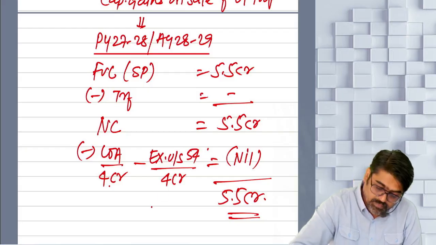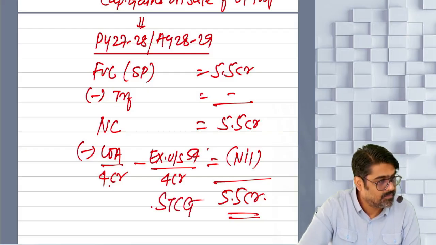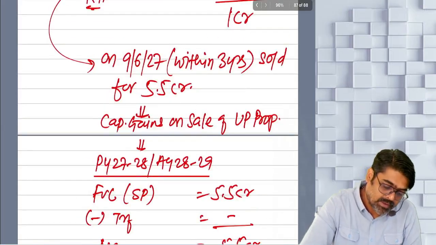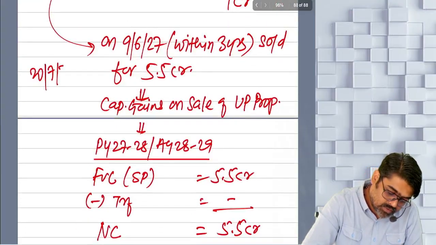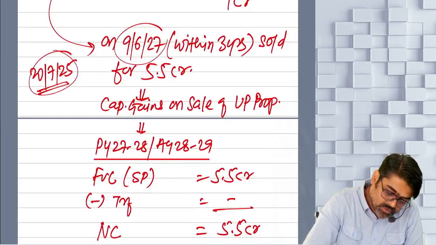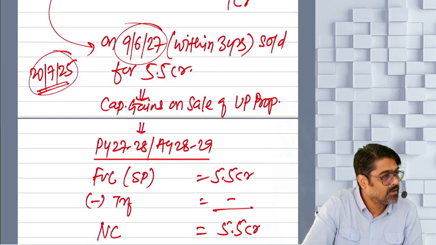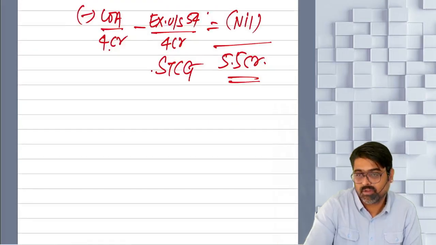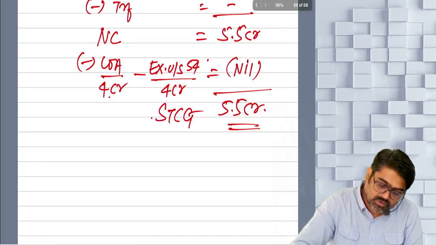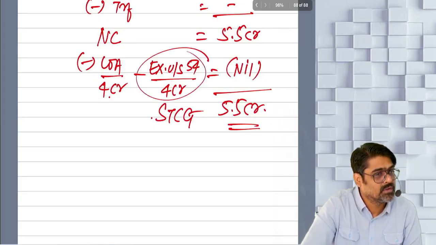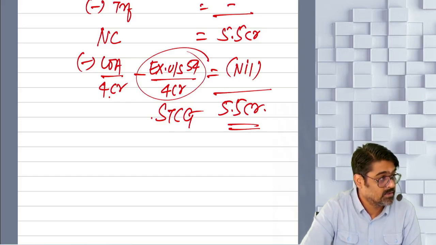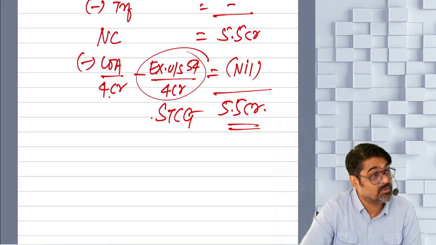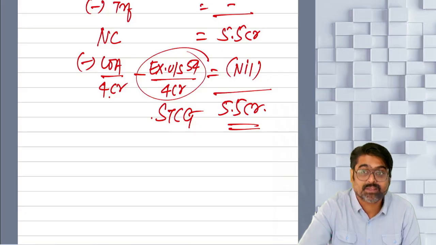Which capital gain? Short-term capital gain. Why? Because the UP property was purchased on 20th July 2025. From this date to this date, the period of holding is less than 24 months. So the resulting gain is short term. Yes or no? So this is known as revocation of exemption. And that will happen if the property is transferred within 3 years. Within 24 months? No, within 3 years. So even if the property is sold as long term later on, still the revocation will happen.